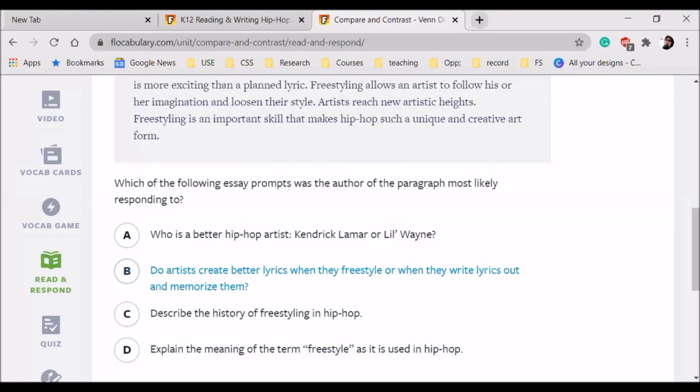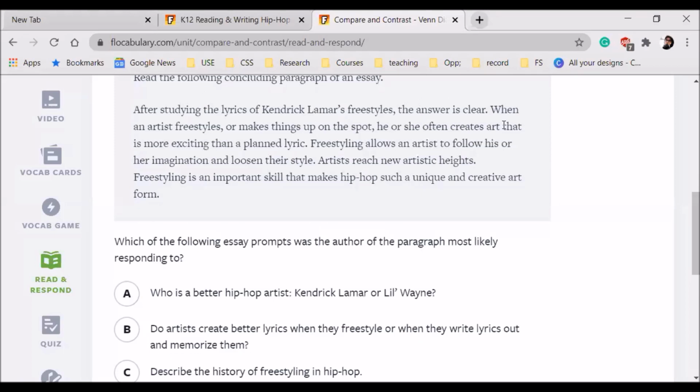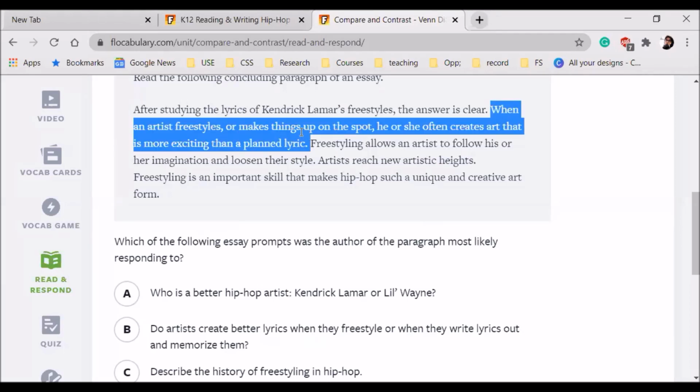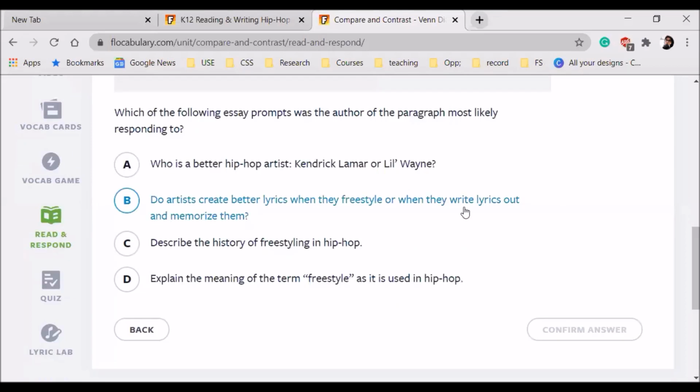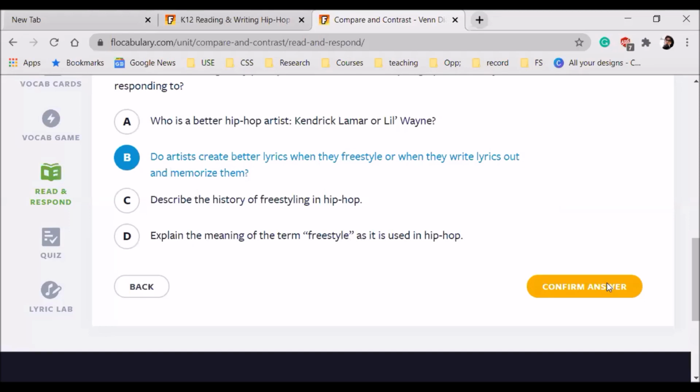What do you think? So in this sentence, we can say that it is very clear that when an artist freestyles, they make up an exciting work of art. Okay, so do artists create better when they freestyle, or when they write lyrics out and memorize them? So that's right.